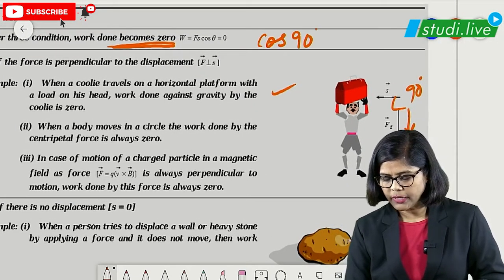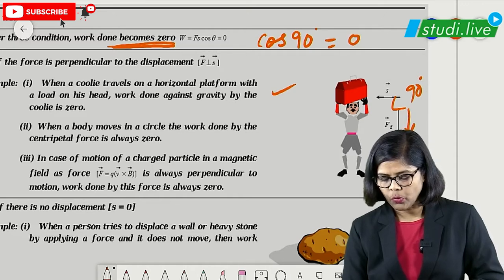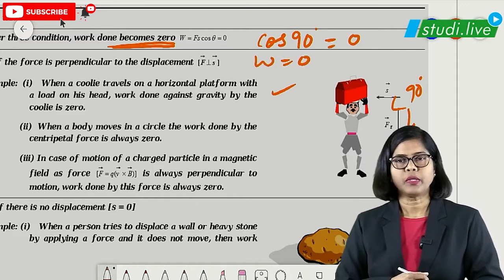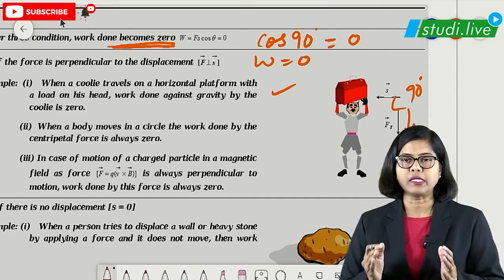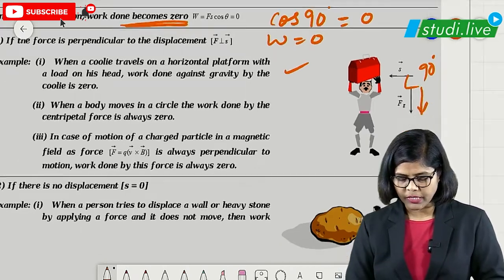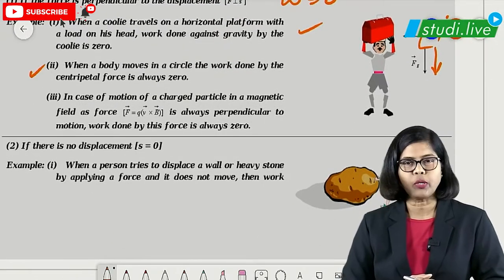What is cos 90? It is 0. That means work will be 0. Then we can say that the work done is 0. So understand this concept. It is very, very important. This example also you learn better.